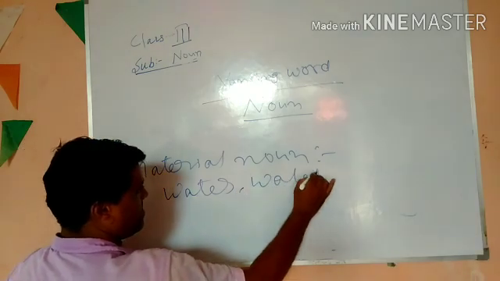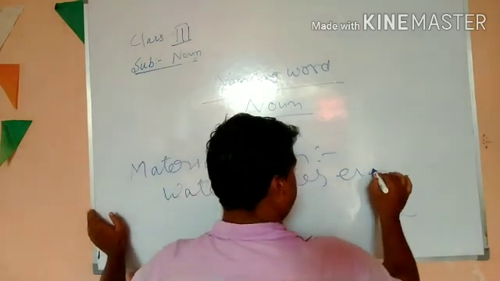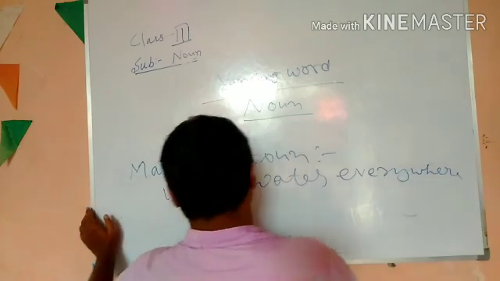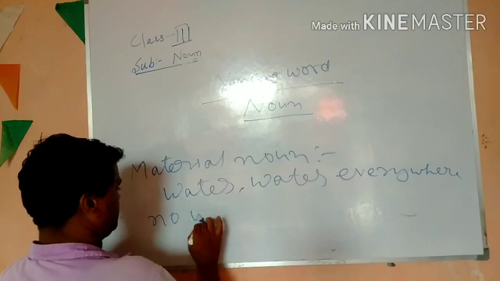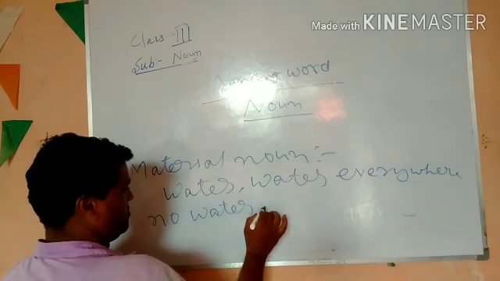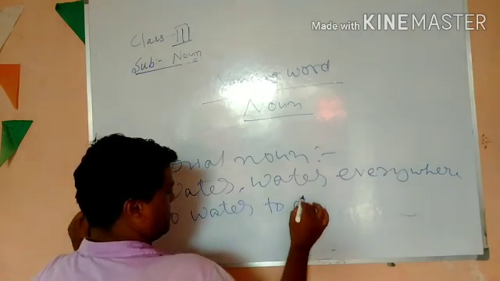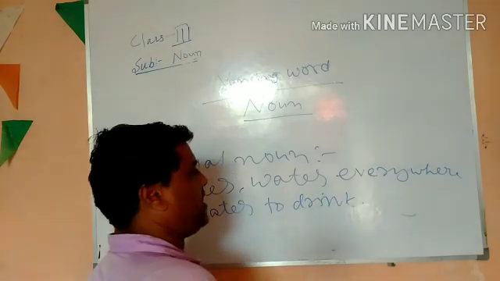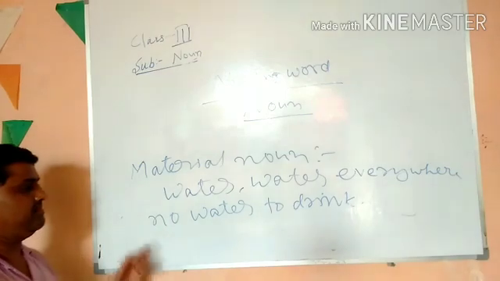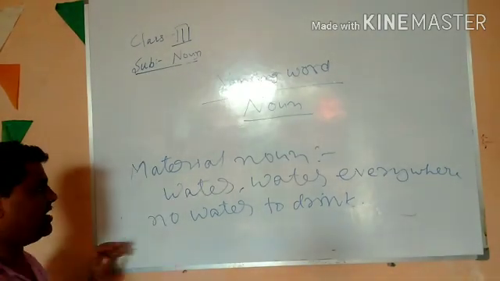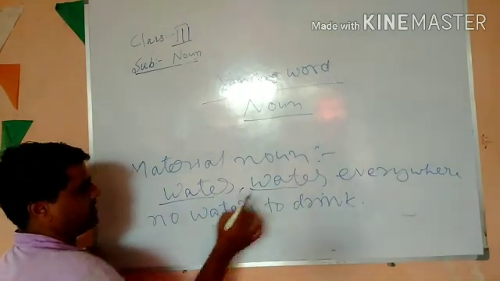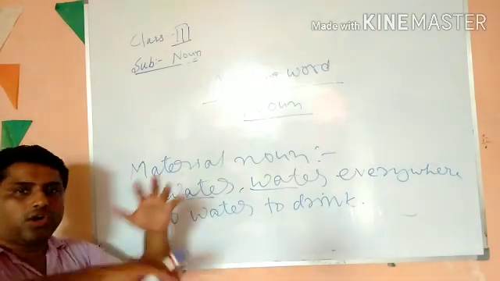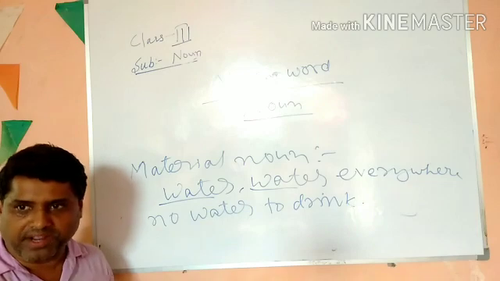Water everywhere, no water to drink. This is a very beautiful line. Now, water everywhere. This water, of course, is a material noun. Why is it a material noun? Because there is a lot of water, but there is no water to drink.